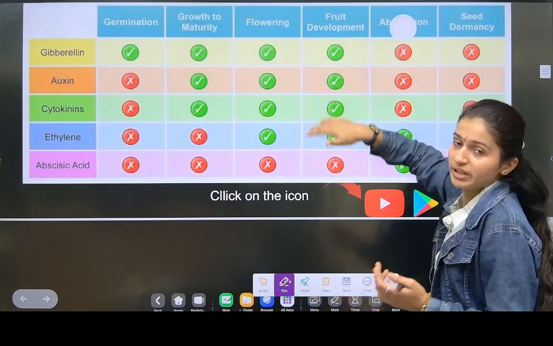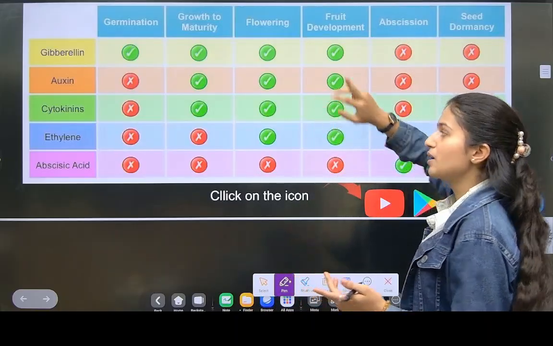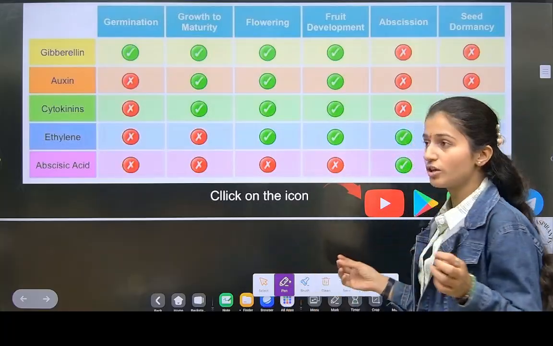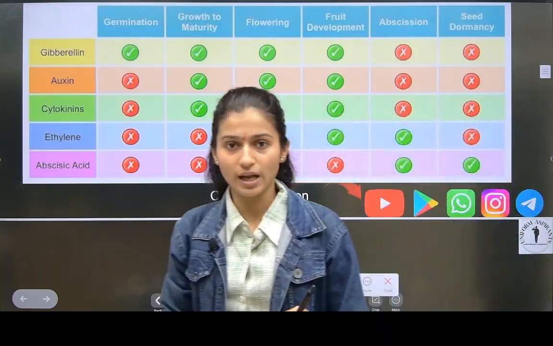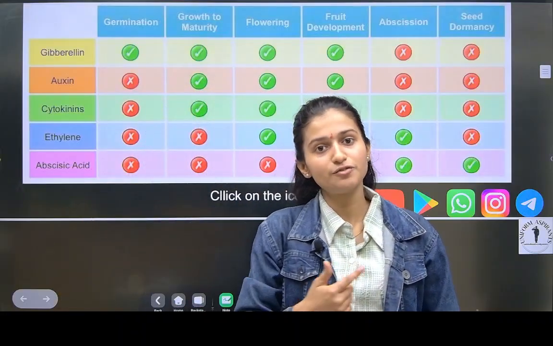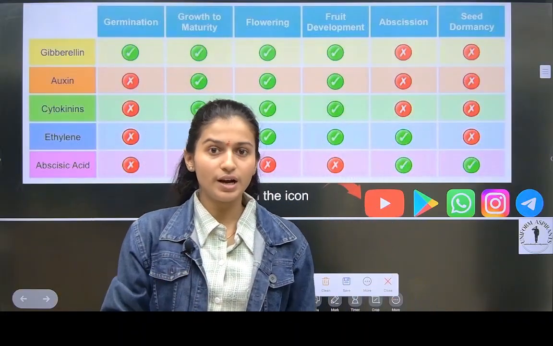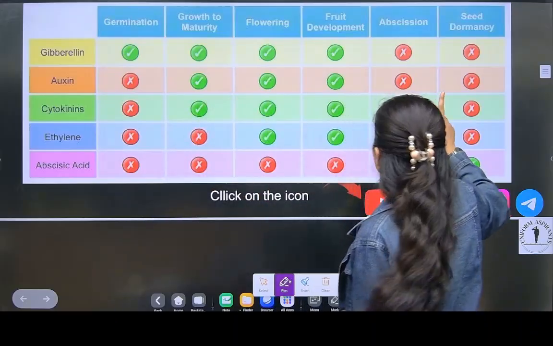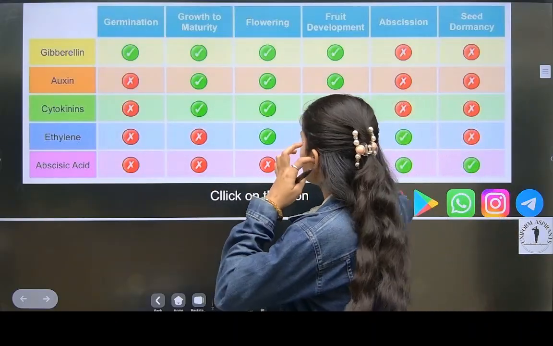Abscission, what? Removing the dead part of the plant. But gibberellins does not help in removing the dead part of the plant. Why does it not help? Because it is a growth hormone, and this is the feature of inhibitors, right? This is the feature of what? Ethylene. Okay.